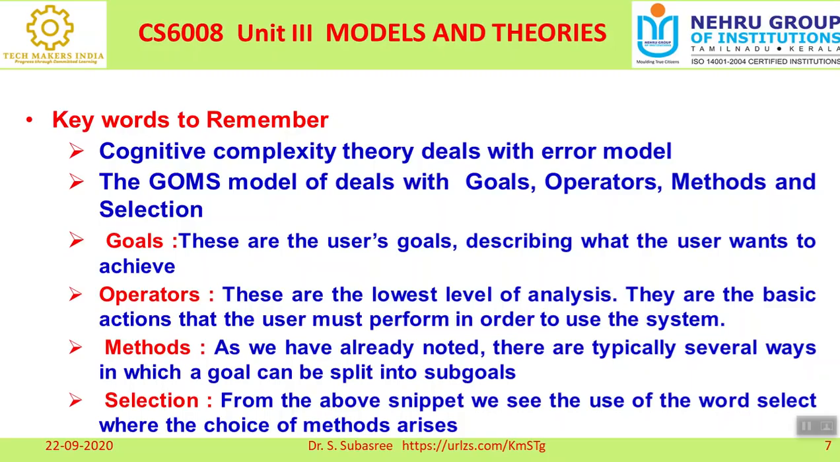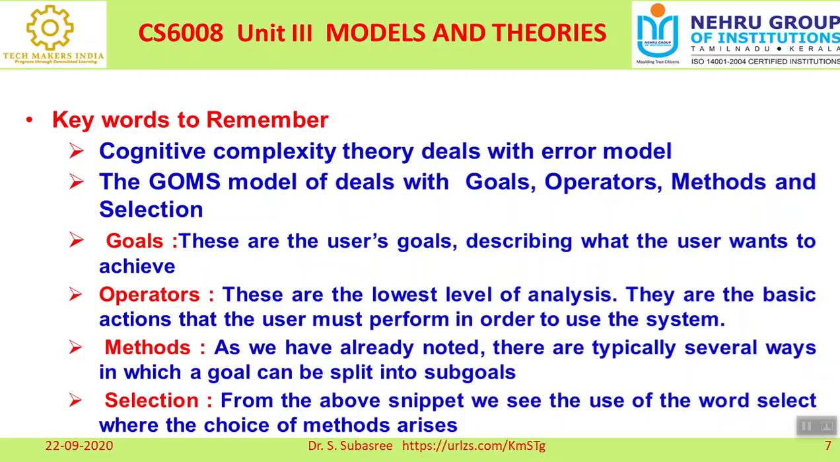Then operators. To achieve this output, what are all the basic actions, the tasks that have to be performed in order to get the output? That is called an operator. This is also called the lowest level of analysis. So how are we going to achieve it, what are all the actions that have to be focused on so that we can achieve the goal.